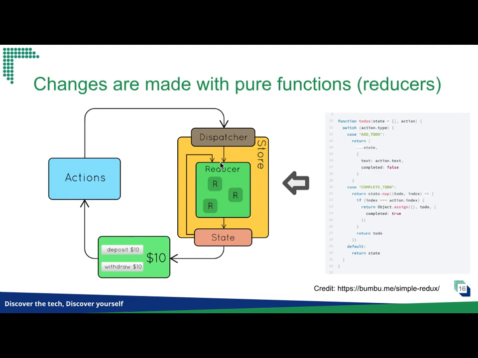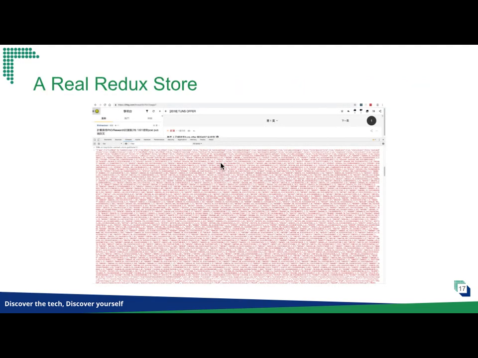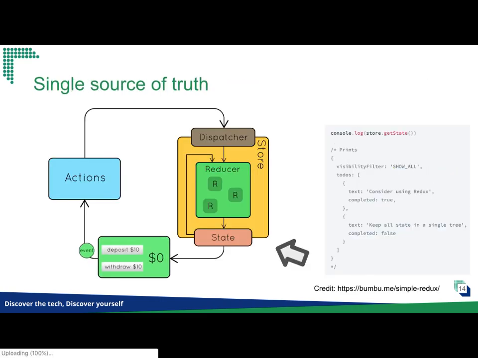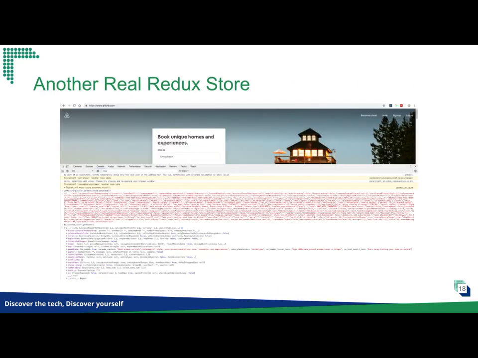Let me show you what the real application looks like. This to-do MVC, I'm pretty sure that you can understand. But a real Redux store looks like this. How do you remember everything? This is from a very famous forum in Hong Kong. I'm not sure if, as a developer, you have to memorize the whole object state, right? Here, with this single source of truth, you have to remember every single truth. Maybe you can say that's just a Hong Kong forum, right? Let's take a look at another famous website, Airbnb. So, very, very short. Not really.